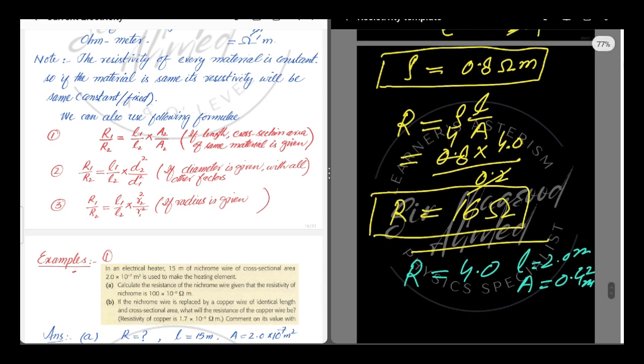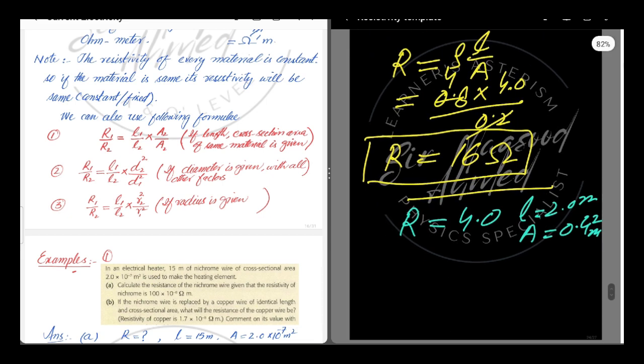Now we have double the length. By doubling the length, as the resistance and length are directly proportional, its resistance should also be double. If we have a length 4 meter, its resistance now becomes 8 ohm.